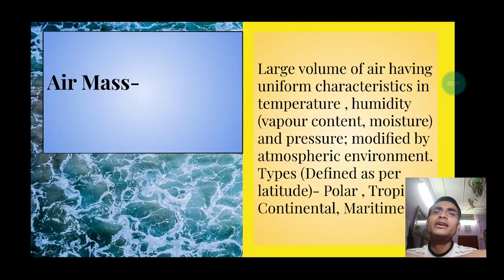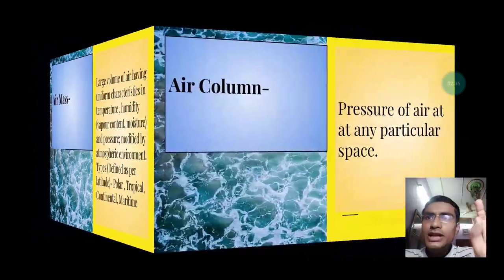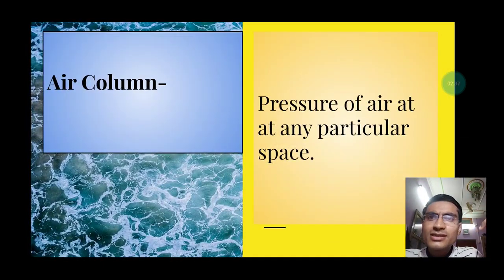Then we have air mass. Air mass is simply a large volume of air which has uniform characteristics all over the air mass. These characteristics may be the temperature, humidity, pressure, or you can call humidity vapor content also, or moisture. The air masses are mainly of four types: polar, tropical, continental and maritime. The next keyword is air column. Air column is simply the pressure of air at any particular space.